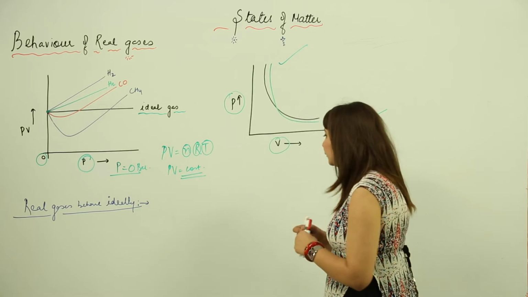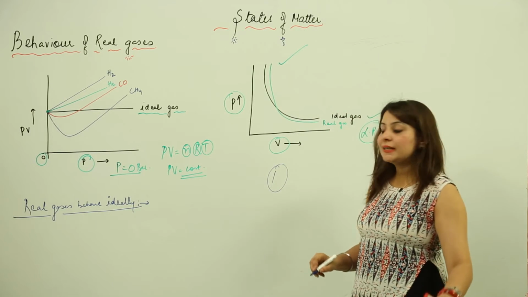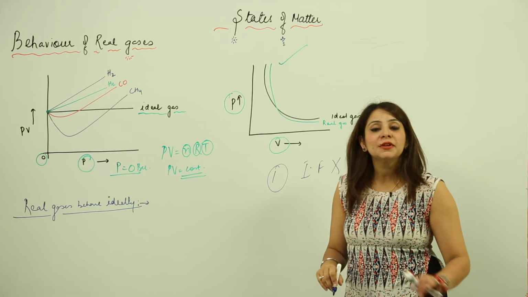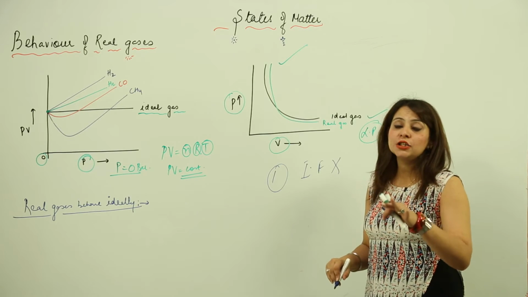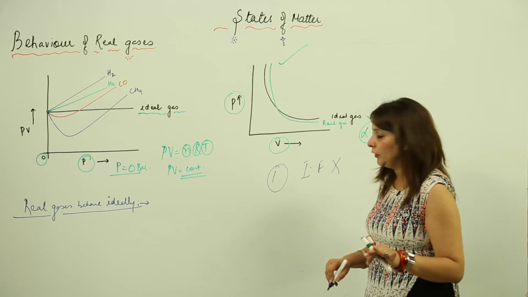One we have already discussed. One is that the ideal gas considers that there are no intermolecular forces existing between the gas particles. So the ideal gas takes into account no intermolecular force of attraction between the molecules.